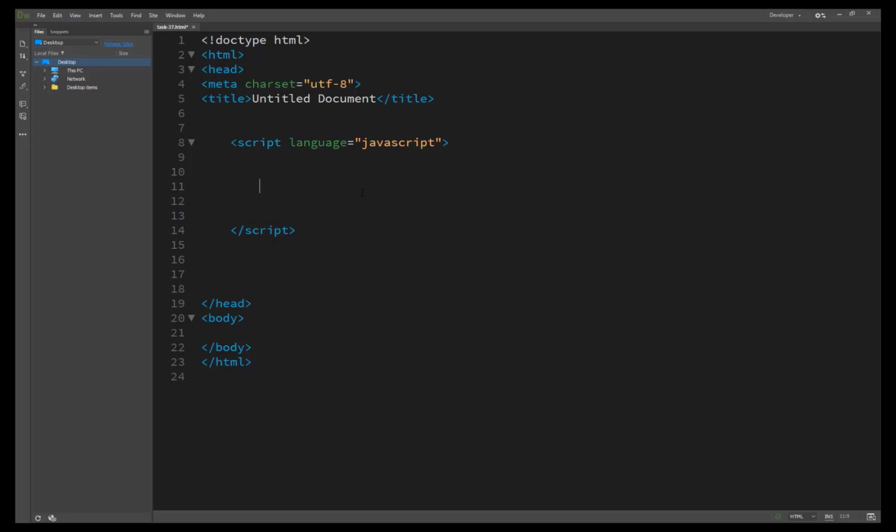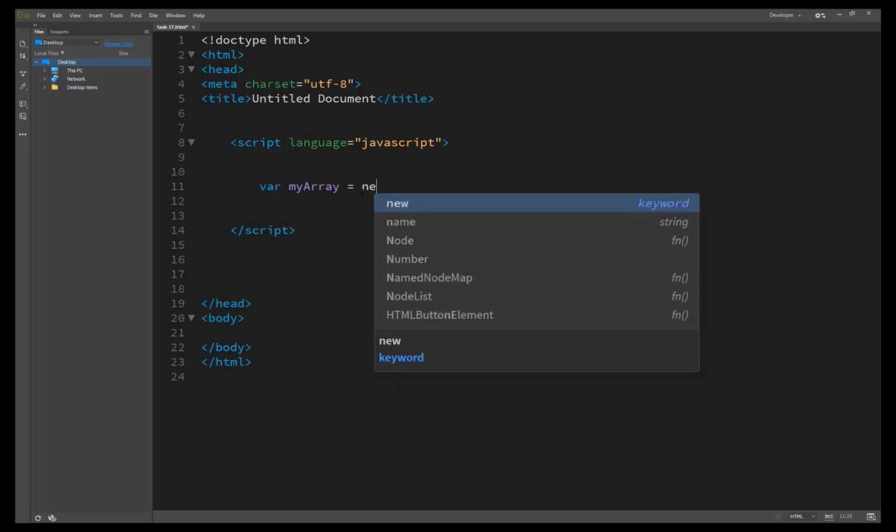So we have just created an array, and an array is very easy to create. I have already told you in previous lectures that the array name should not necessarily be myArray; you can set your own name for the array.